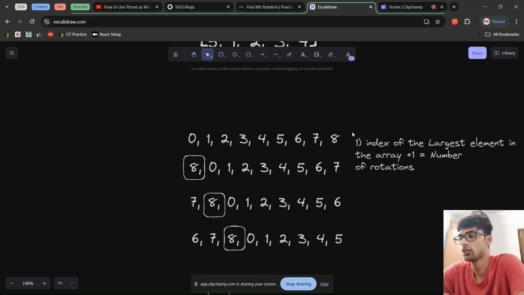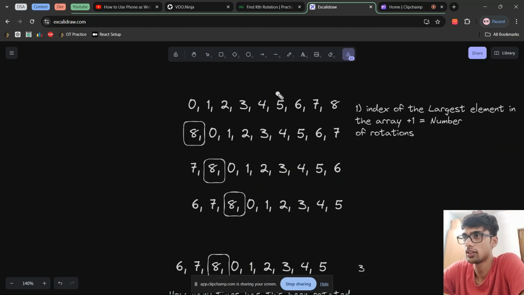Now you need to think of a very simple thing, and that simple thing is that whatever the position of your largest element is, that position is the number of times that you have rotated the array. Now, why is that true? So suppose you have an ascending array, right? Your starting array is always in ascending order, that is given to you. Now, when you're right rotating it, you're putting the current largest element and placing it in the first position. So you shift 8 to the first position. Now you're shifting the current largest to the first. So 8 gets shifted 1 to the right, then 8 gets shifted 1 to the right.